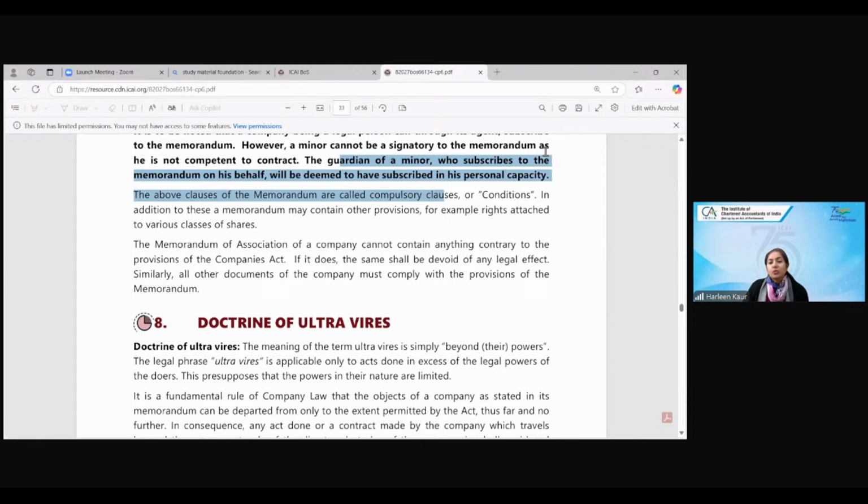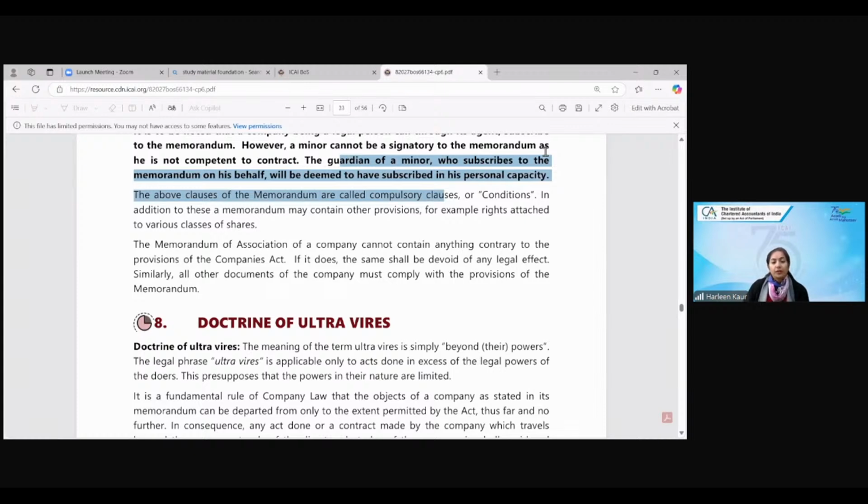Now let's understand. Yes, Gauri. Ma'am, while writing the content of memorandum, must we follow the serial wise, ma'am? First name clause and next object clause. Yes, depending upon the type of company in which you're following. That is the model that has been given.